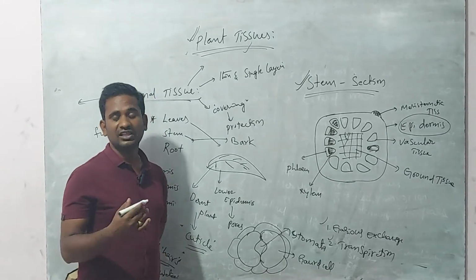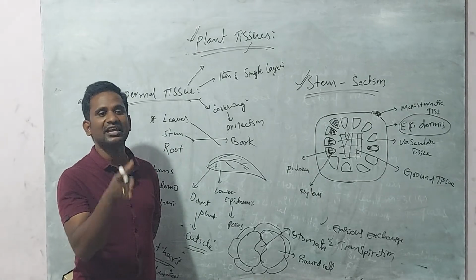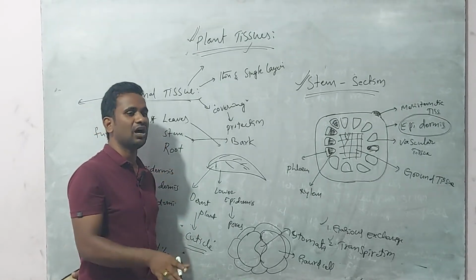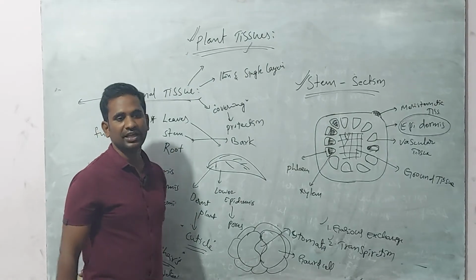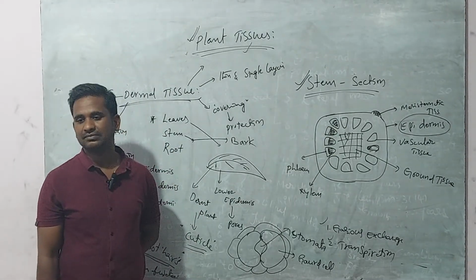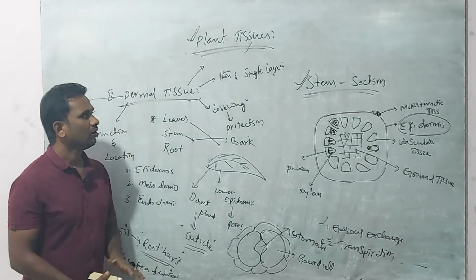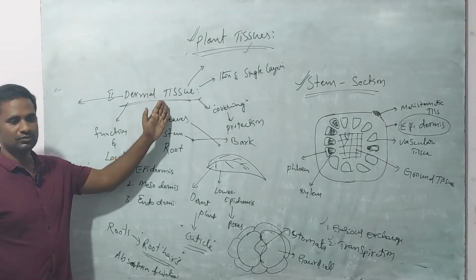If there is dermis, it can prevent the invasion of pathogens and microorganisms. It means it can protect the plant body from pathogens. Do you understand? So this is about dermal tissue.